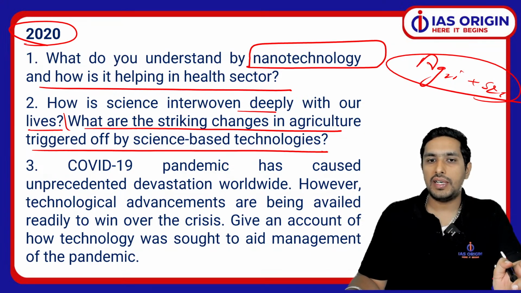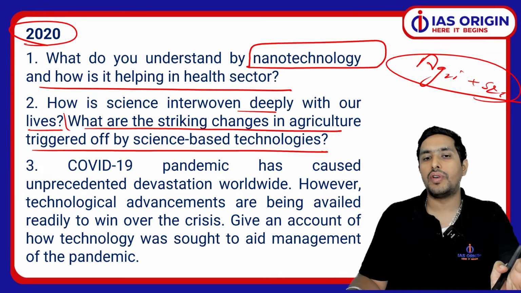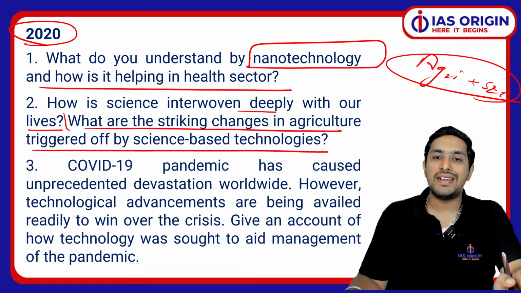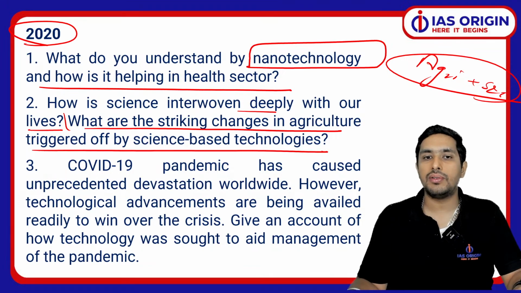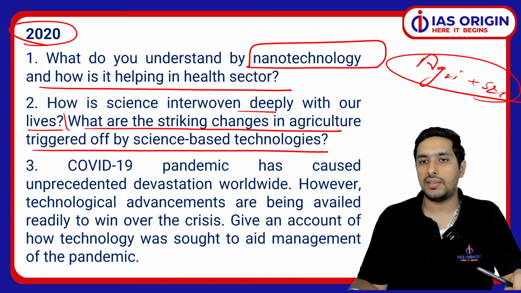So be very much clear about this thing, that whenever a question is coming, if it is having a overlapping theme, you have to address all the dimensions associated with that. ये बहुत important है. आपको हर एक dimension को मतलब answer करना होगा. You certainly cannot do this thing that you are answering one and you are ignoring the other. That certainly is not going to be the case. So ये काफी ज़्यादा important है.